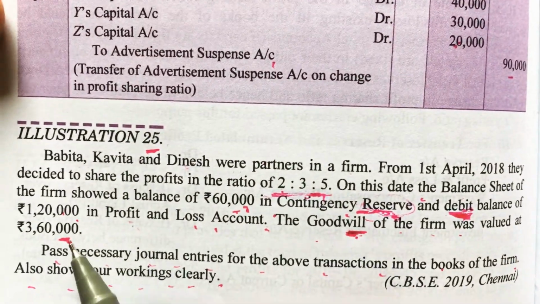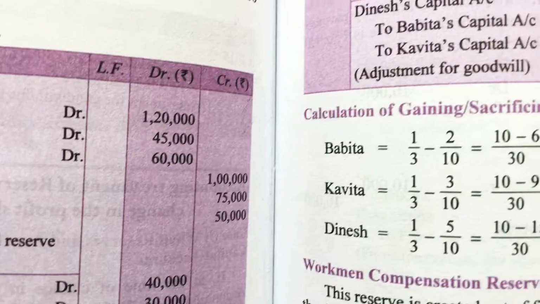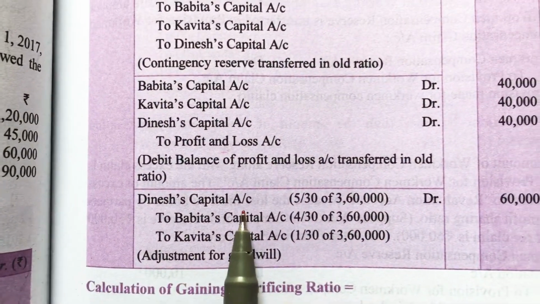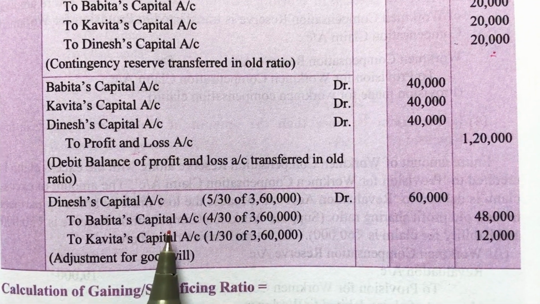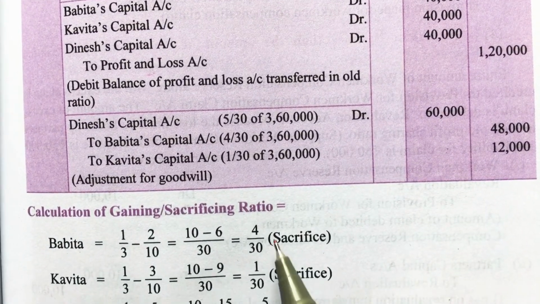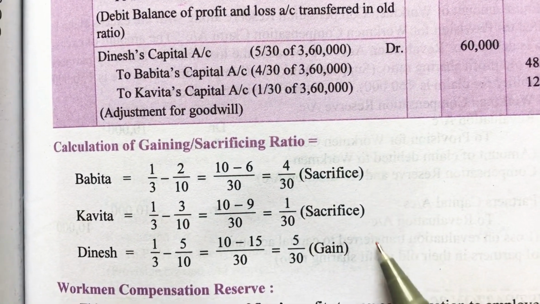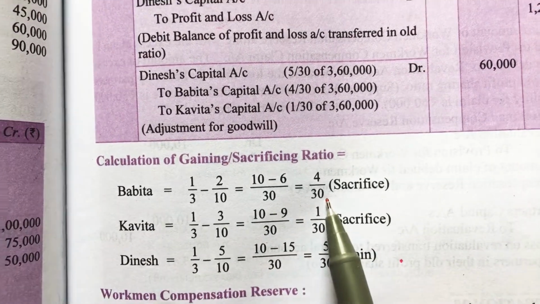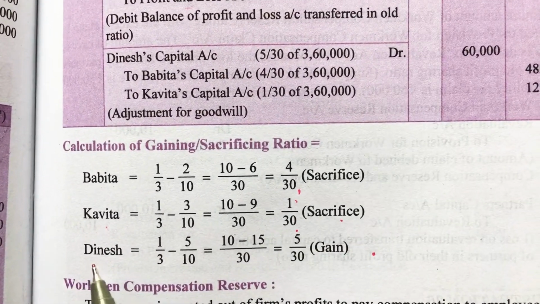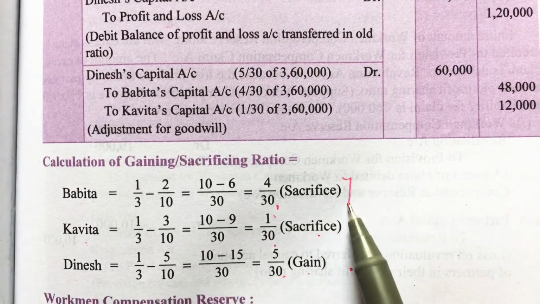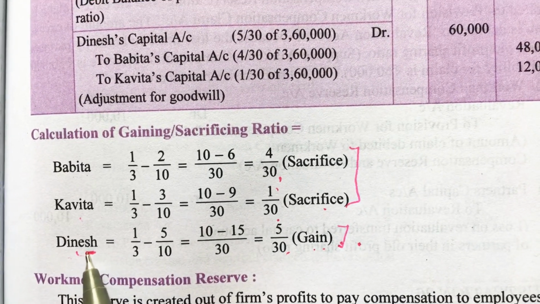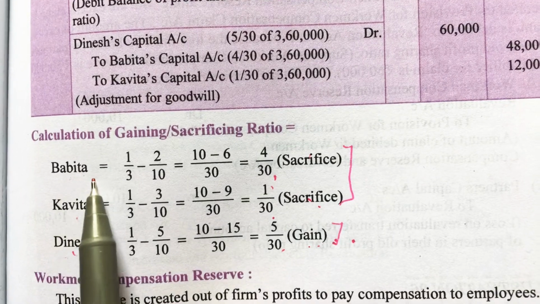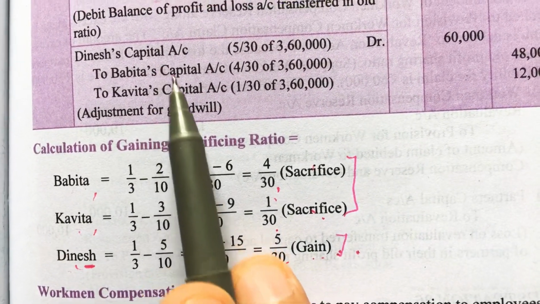Now in the question we also have the value of goodwill, that is rupees 3,60,000, and in the last video we studied the treatment of goodwill. Here the treatment is given without opening goodwill accounts, that is gaining to sacrifice. In this case, first of all we will calculate gain or sacrifice as it is calculated in the working note. Babita's sacrifice is 4/30, Kavita's sacrifice is 1/30, and Dinesh's gain is 5/30. Total sacrifice is equal to total gain. That's why the entry will be gaining partner, means Dinesh capital account debit to sacrificing partners, to Babita capital account and to Kavita capital account.